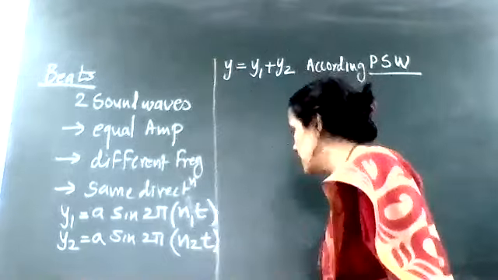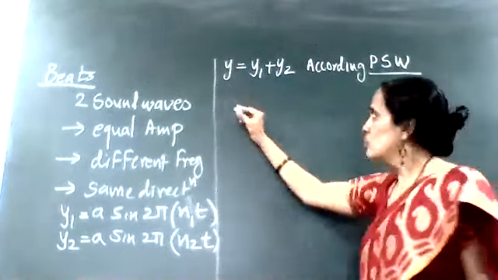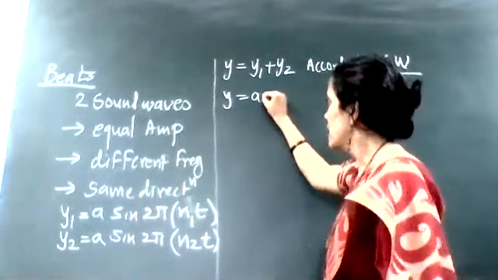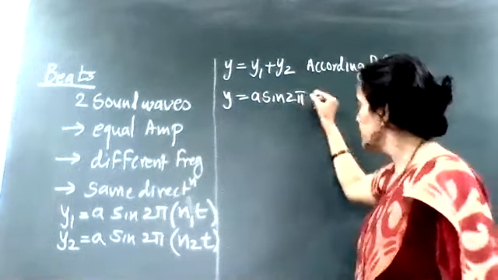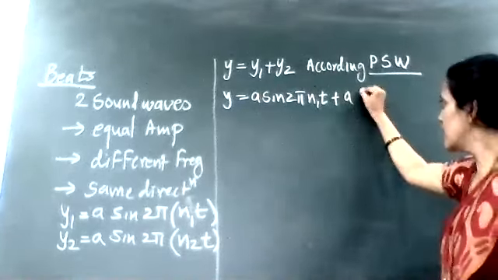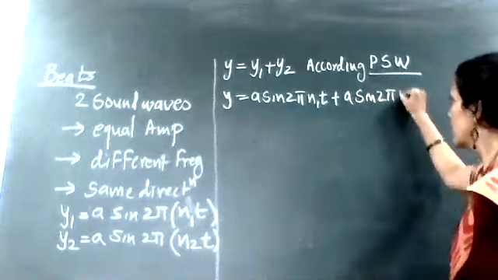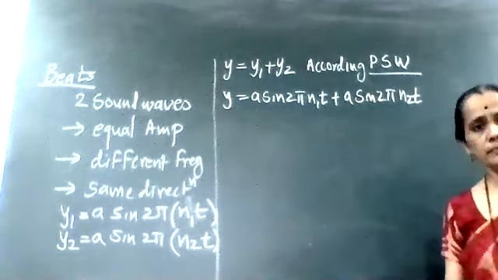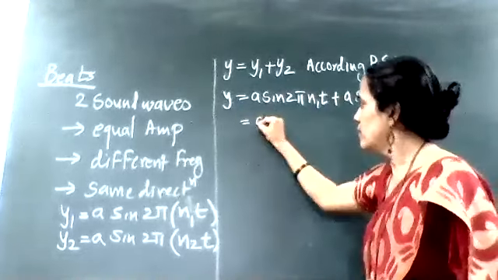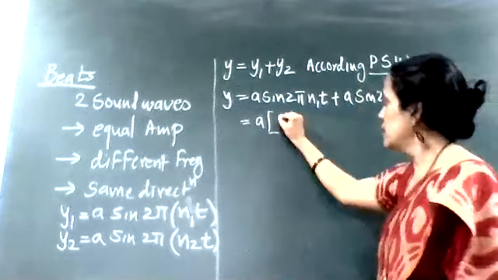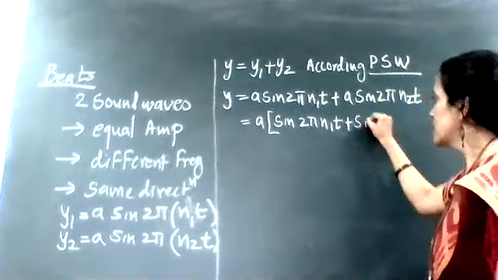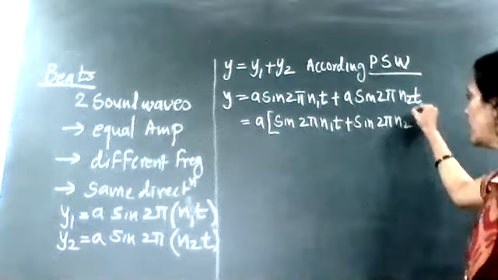So now I can put the values of y1 and y2. Y is equal to y1, which is a sin 2π n1 t, plus y2, which is a sin 2π n2 t. In that, which factor is common? a. So I take the factor a out of the bracket. What remains is sin 2π n1 t plus sin 2π n2 t.